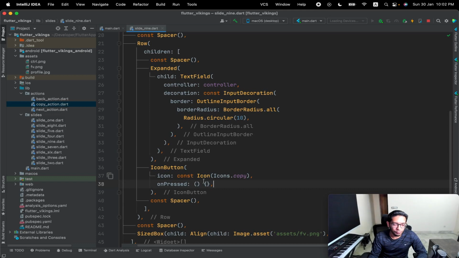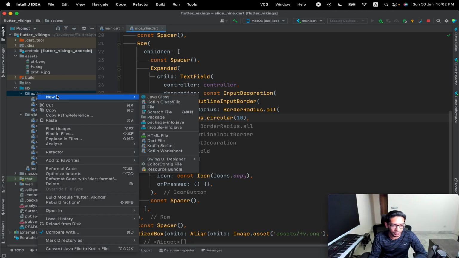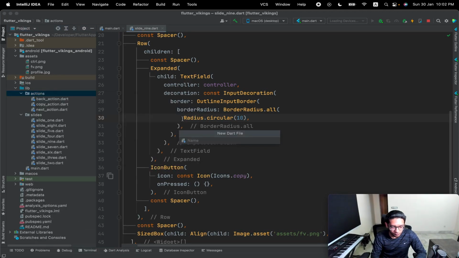So what we are going to do is clear the text field on this button press. So let's just create an action. There's this folder in which I have created some actions previously for navigating my presentation. So let me just create a new action file which will be called clear action.